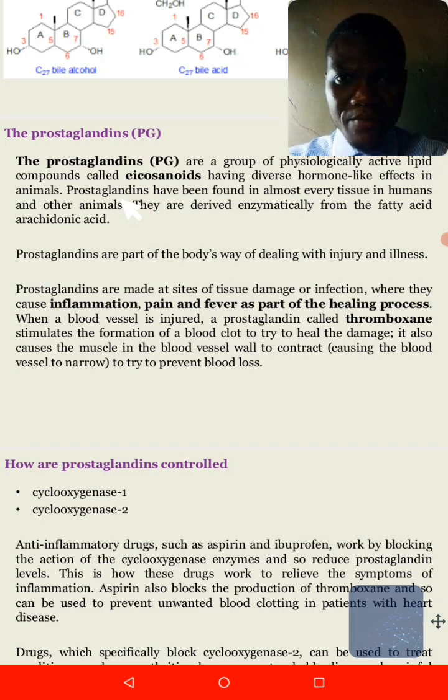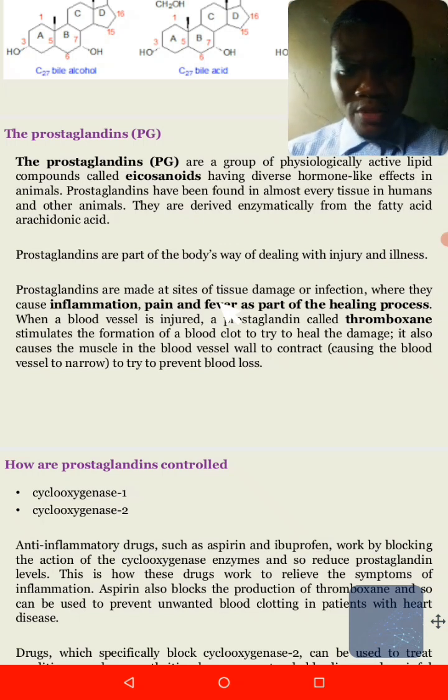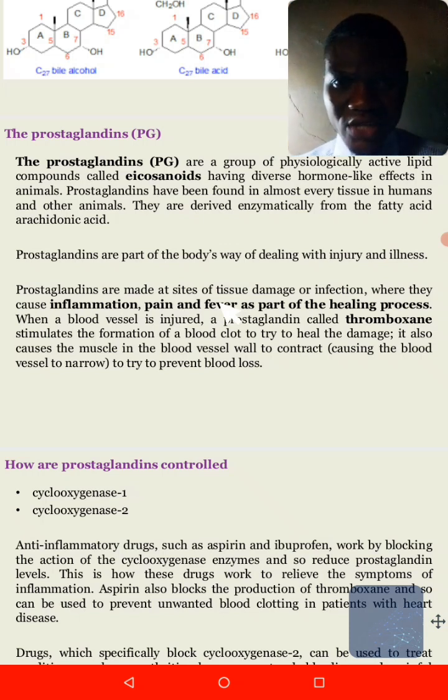So in case the tissue gets damaged or destroyed, the prostaglandin will act to facilitate the healing process. As a result of prostaglandins being produced at a site which is damaged or infected, they cause a few effects such as swelling, inflammation, pain, and fever while the body is healing. So the pain that most people feel when you are injured or you cut yourself is sometimes due to a group of lipids which we call the prostaglandins. They are produced at the sites where the tissue is damaged, and as a result, they will cause swelling, pain, or fever during the healing process.